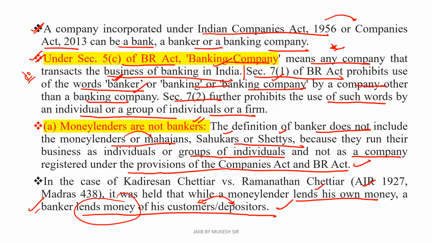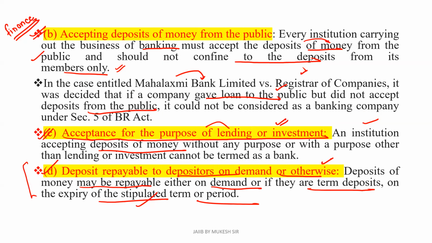So these are the four points regarding that. First one, money lenders are not bankers. Second, accepting deposits of money from the public. Third, accepting for the purpose of lending or investment. Fourth, deposits repayable to the depositors on demand or otherwise.